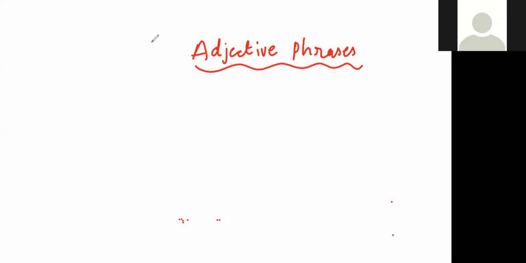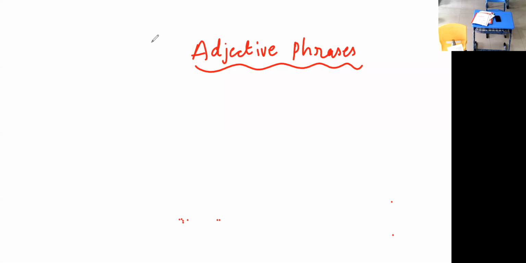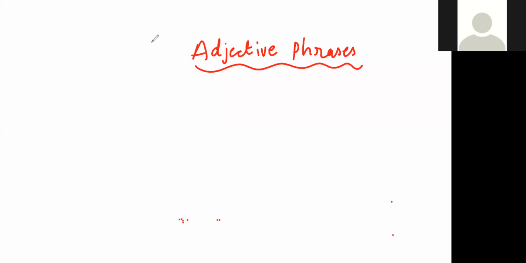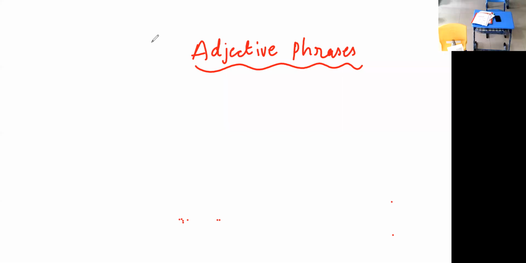Okay. So, an adjective phrase is a group of words that does the work of an adjective in the sentence. That is, it describes a noun or a pronoun. We all know that an adjective describes a noun or a pronoun. That is why an adjective is called a describing word. The adjective phrase usually comes after the noun or pronoun it qualifies. Some examples I gave yesterday. For example, I like to see a smiling face.